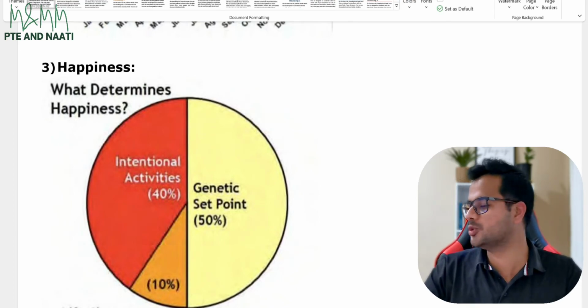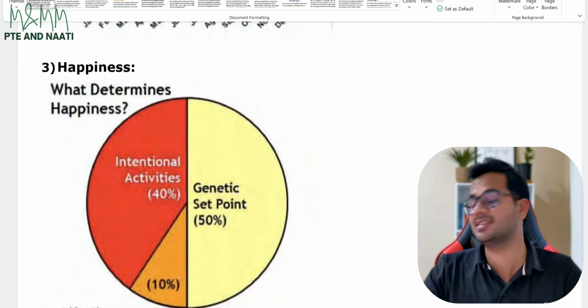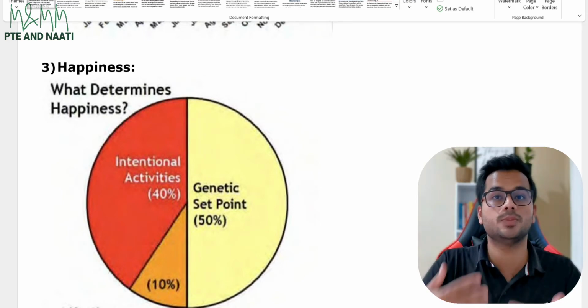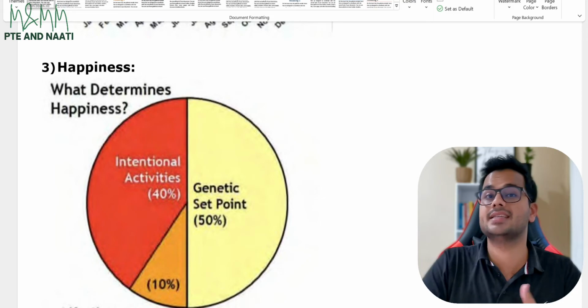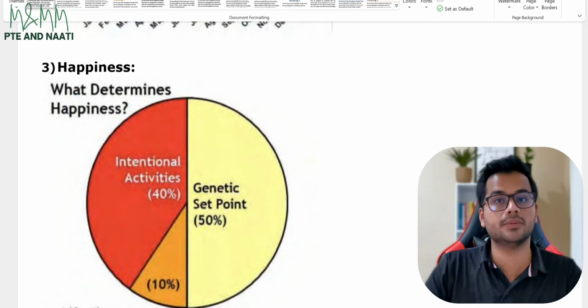I won't even go about speaking intentional activities, genetics set point, because I know if I start speaking them out in the real exam under pressure, I might fumble on them. So I'll keep my categories as easy as possible to attain a full score. So this is how I would be speaking this image.